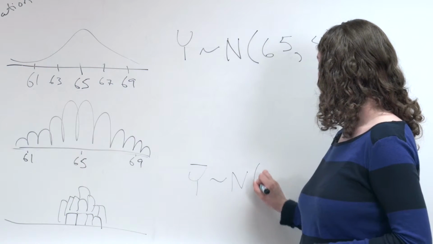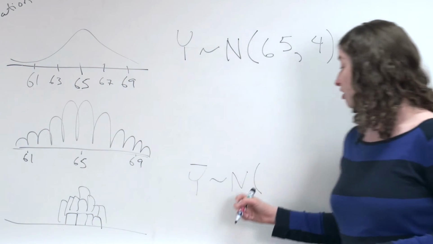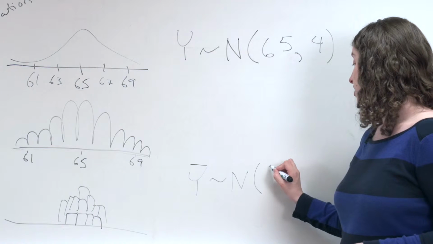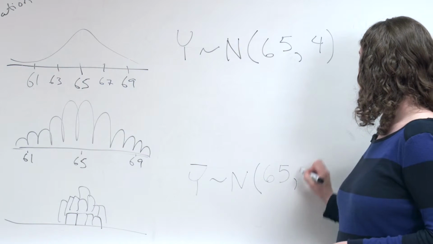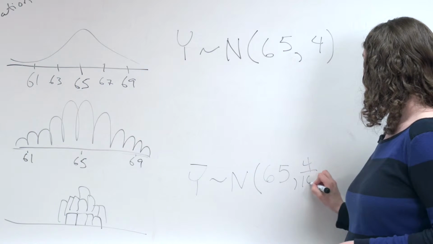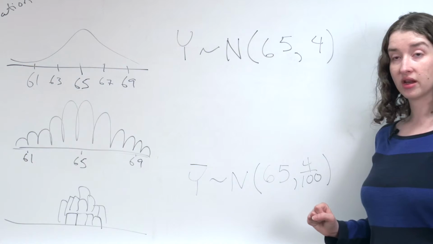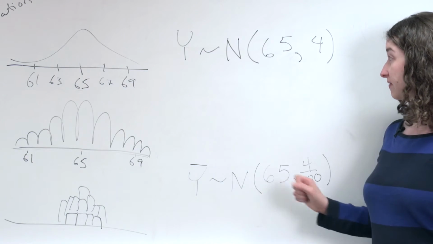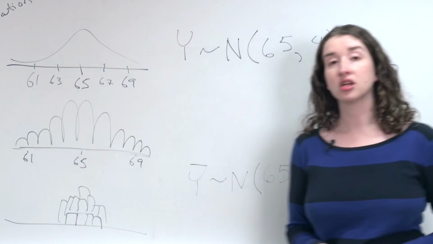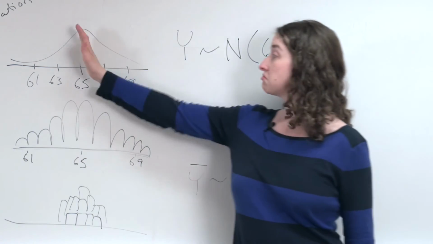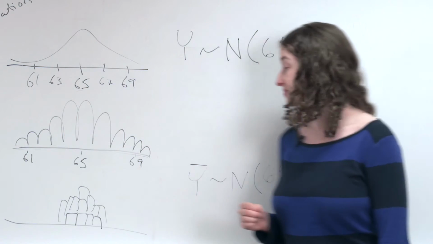What we're showing in this example is that the sample means are going to follow a normal distribution with the same mean as the population distribution, but a smaller variance. Let's talk about each component of what I've written here. First, let's think about these two 65s. This 65 represents the mean of the population, in other words, the mean of all women's heights in the population of the US, 65 inches, we're guessing.